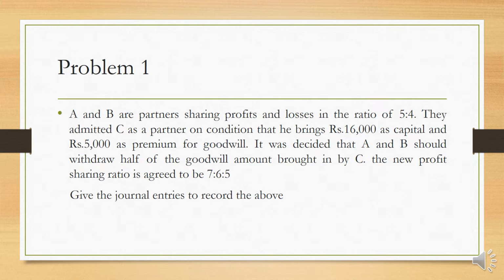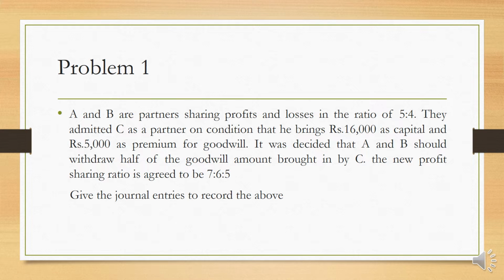A and B are partners sharing profits and losses in the ratio 5:4. They admitted C as a partner on the condition that he brings rupees 16,000 as capital and rupees 5,000 as premium for goodwill. It was decided that A and B should withdraw half of the goodwill amount brought in by C. The new profit sharing ratio is agreed to be 7:6:5. So give the journal entries to record the above.